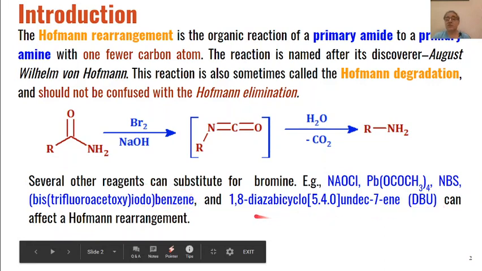Then DBU, 1,8-diazabicyclo[5.4.0]undec-7-ene, which is called DBU, can also be used as a reagent in place of bromine. So all these reagents have alternatively been used in place of bromine in Hofmann rearrangement, and we will see it through the examples also.